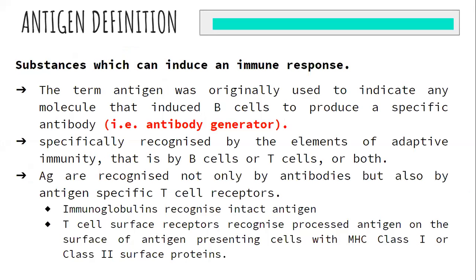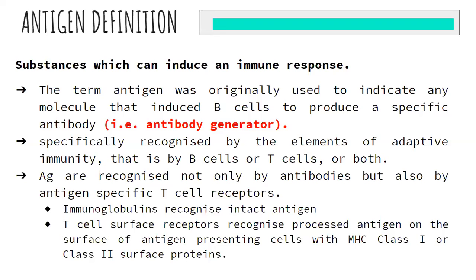What are antigens? Antigens are substances which can induce an immune response. In other words, these are molecules that induce the B cells to produce the antibody. That means those are antibody generators. They specifically recognize the B cells, T cells, or both. They can be bound or reacted by the antibodies and also by the T cell receptors.